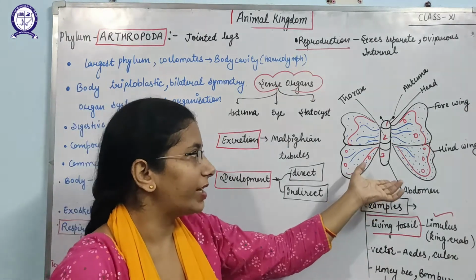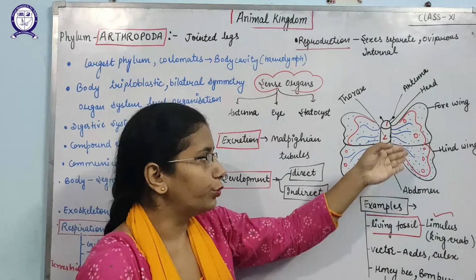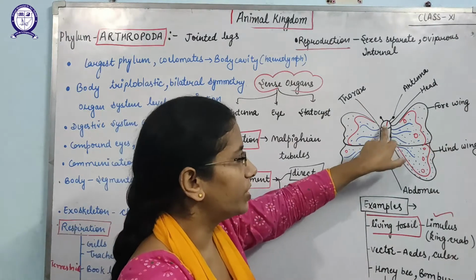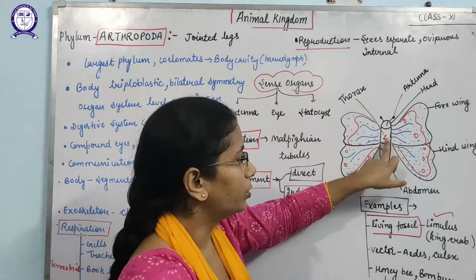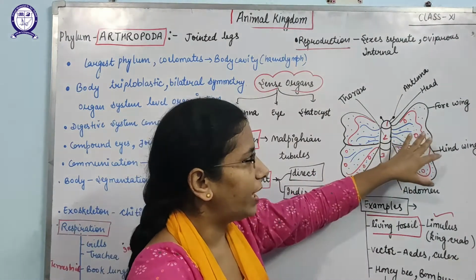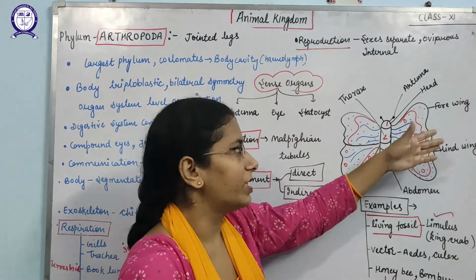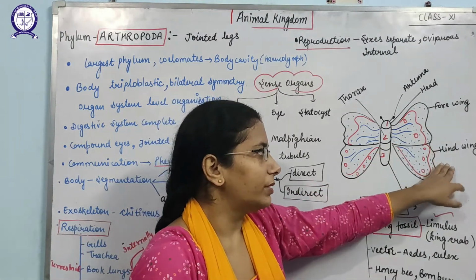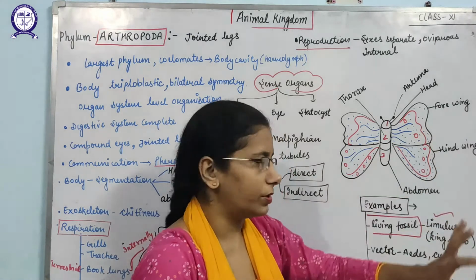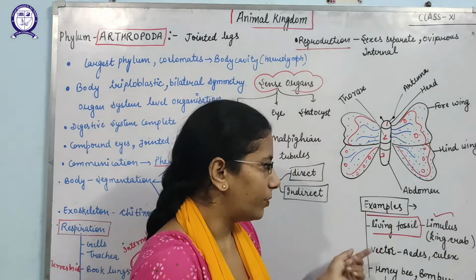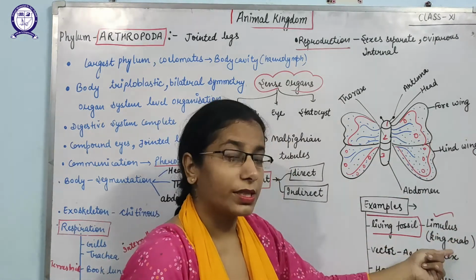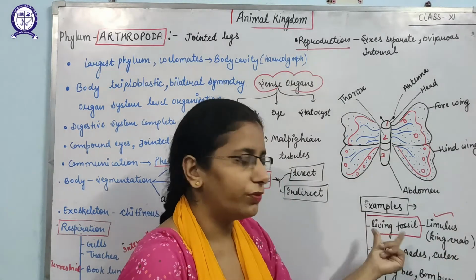I have drawn a diagram of a butterfly here also to show some features. The body is divided into three parts: head, thorax, and abdomen. They have wings also. The first wing is the forewing, and behind that are the hind wings. Some examples are also written here. That is Limulus, known as the king crab, which is considered a living fossil.